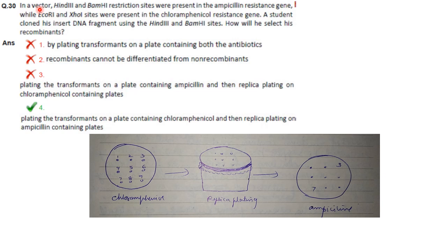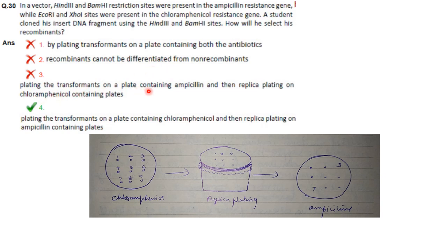Then, in a vector, HindIII and BamHI restriction sites were present in the ampicillin resistance gene, while EcoRI and XhoI sites were present in the chloramphenicol resistance gene. A student cloned his insert DNA fragment using HindIII and BamHI sites. How will he select his recombinants? By plating transformants on a plate containing both the antibiotics, even the non-recombinants will grow. So that is not the best option. Recombinants cannot be differentiated from non-recombinants? They can be differentiated.